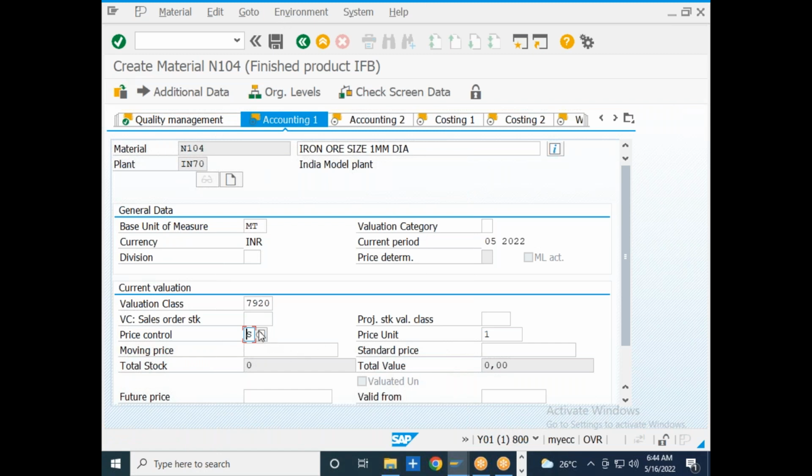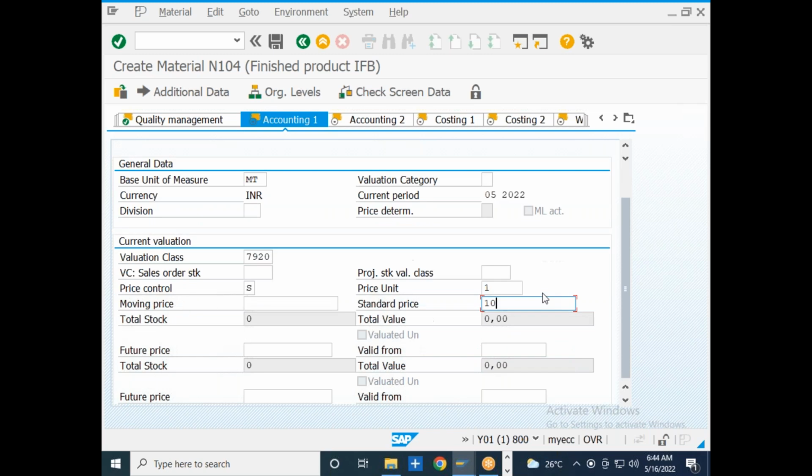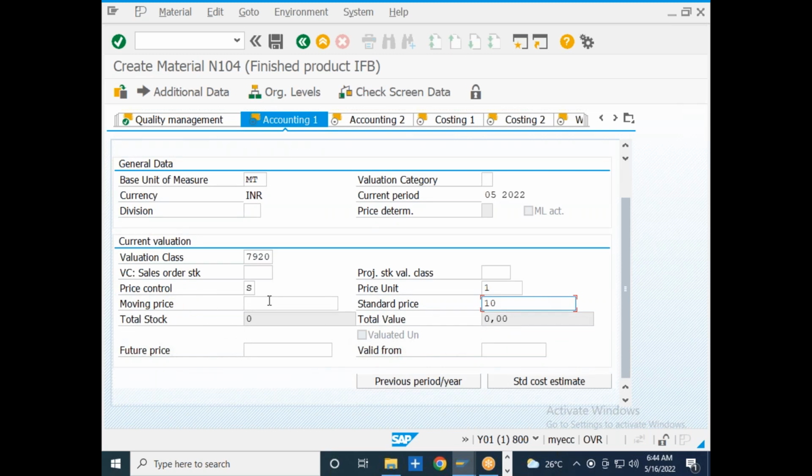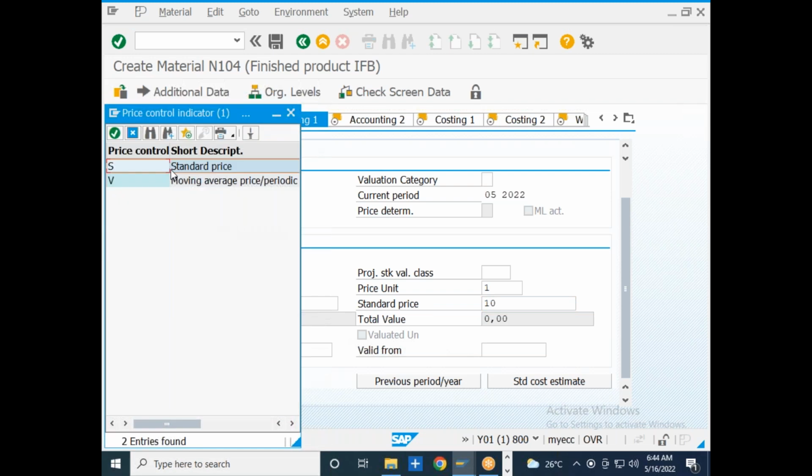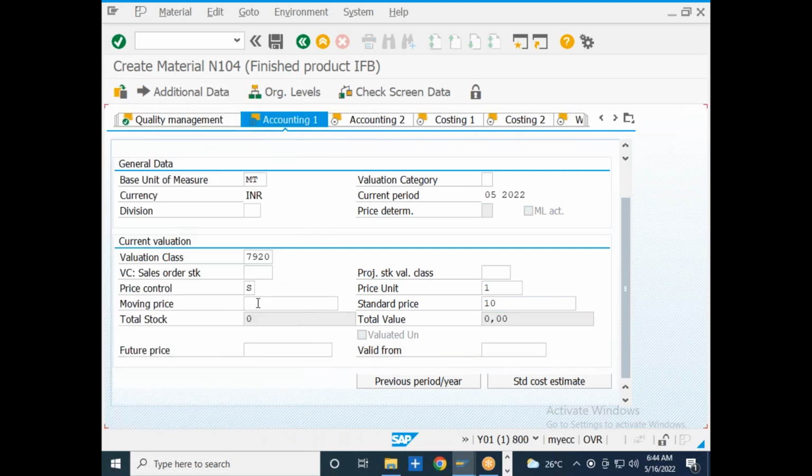Okay, if I select the price control indicator as standard price, I need to specify what is the standard price of this particular material at which I am going to evaluate. Let us say the standard price is 10 rupees. If I am selecting a moving average price control indicator, then I need to maintain the moving average price over here.